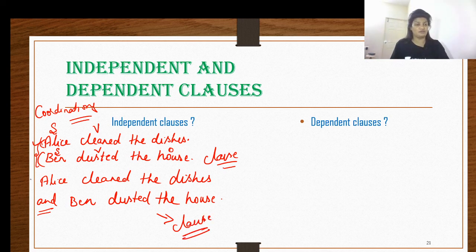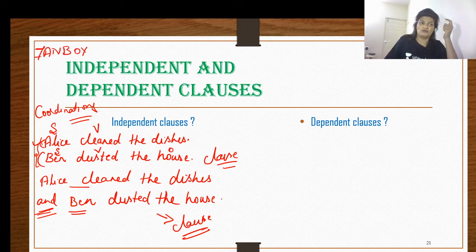Now over here, these two clauses are independent clauses, because we have combined them with the conjunction and. Remember, coordinating conjunctions, when two clauses are combined by the fanboys, what do they stand for?